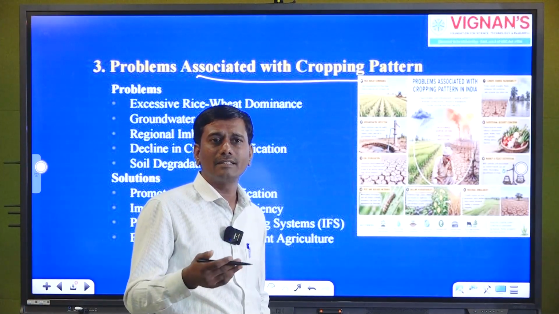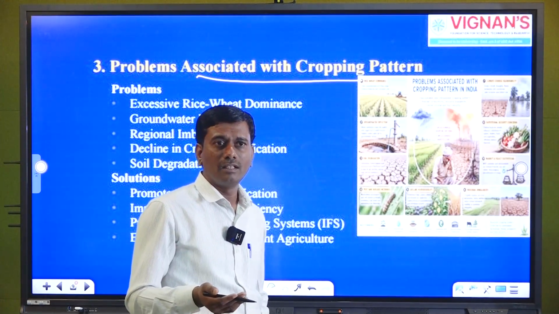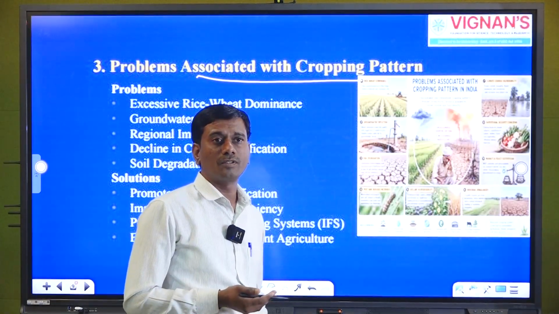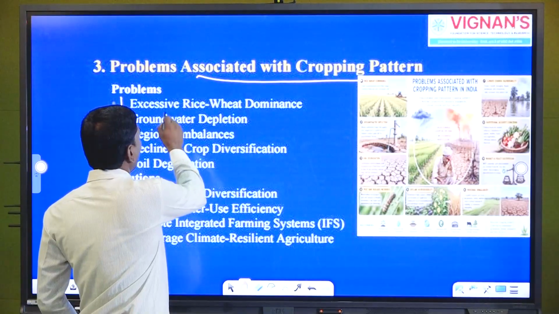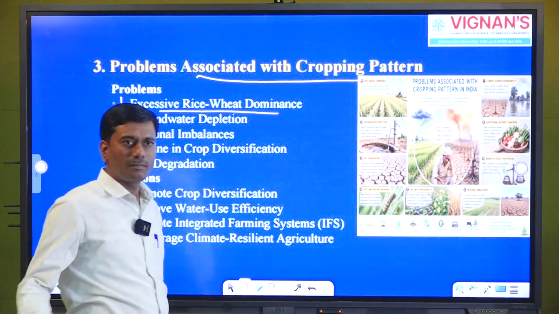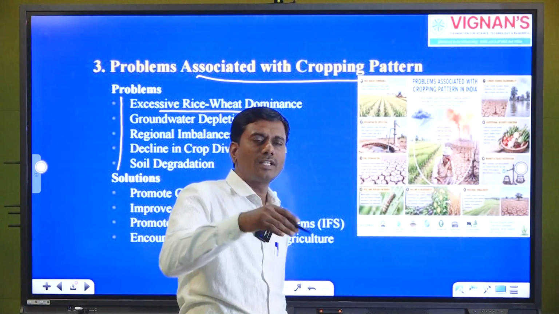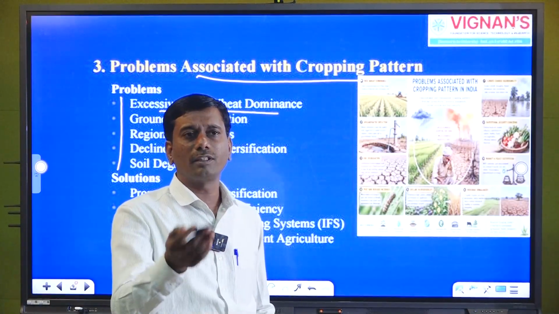So further, there is over dependence on these crops. Here you can see the problems, where we majorly see excessive rice and wheat dominance. The best example, as I told, is Andhra Pradesh. So we should think about other crops. Don't go with a monocrop.